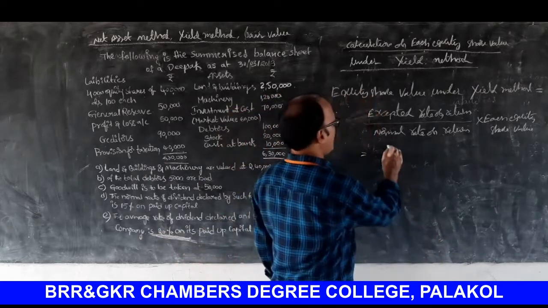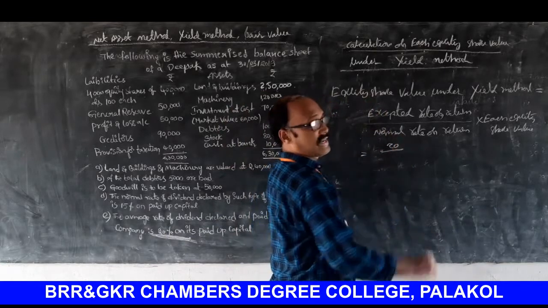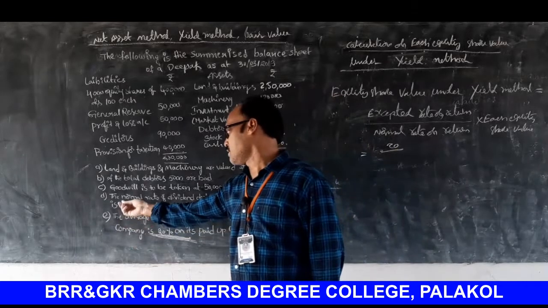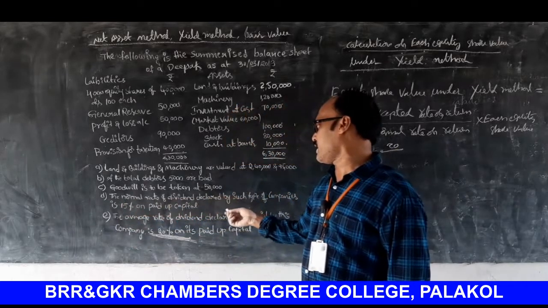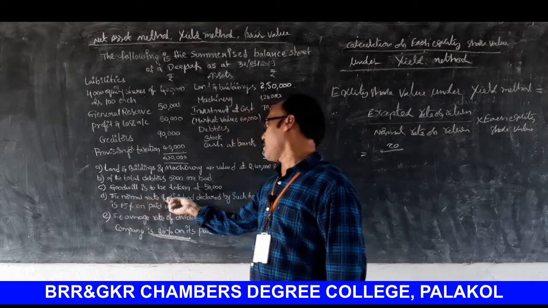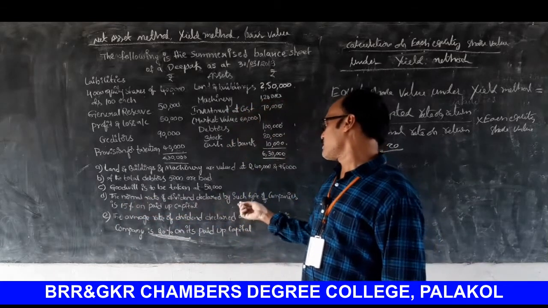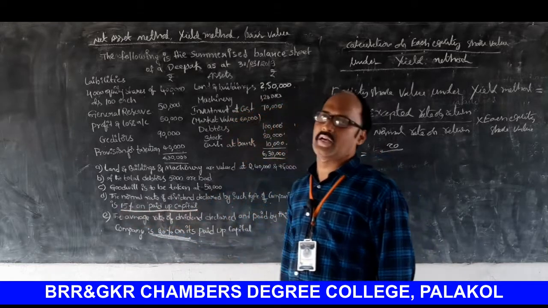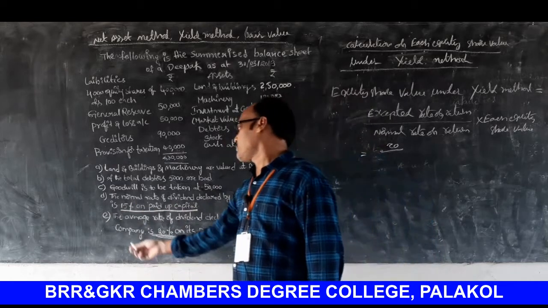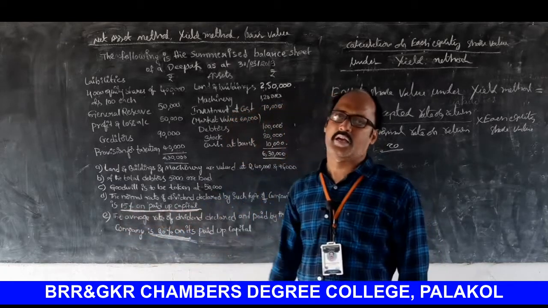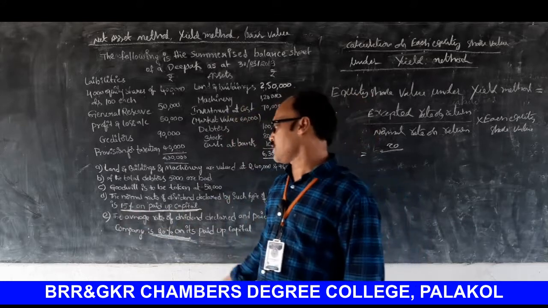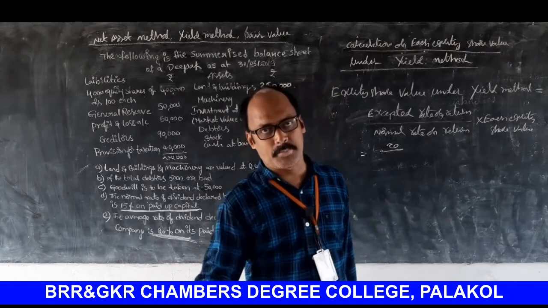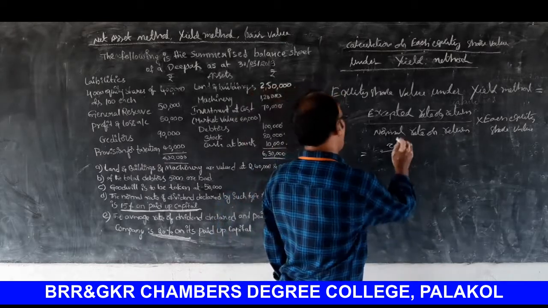So 20 by normal rate of return. Look at the board please. The normal rate of dividend declared by such type of companies is 15% on paid up capital. So this 15% is to be treated as normal rate of return. Expected rate of return by normal rate of return. So how much?